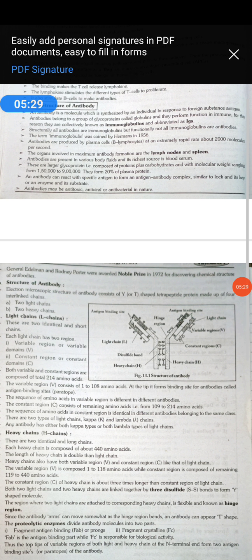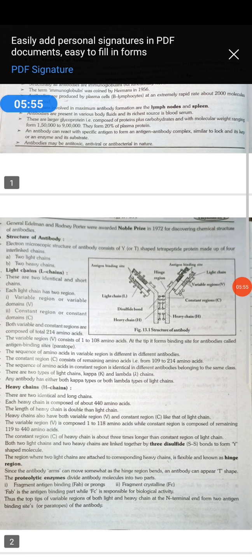But in the variable region, the sequence and type of amino acids vary, and the variable region causes the variations in the antibody. Due to the variable region, a specific antibody binds with a specific antigen by the lock and key fashion to form the antigen antibody complex. So each antibody is bivalent, it has two binding sites for the antigen. And then each antibody consists of the arm and the stem region. The region holding the arms and the stem is called the hinge.